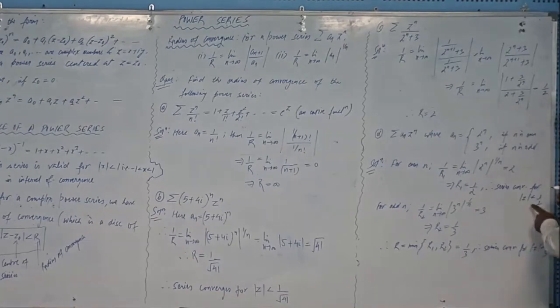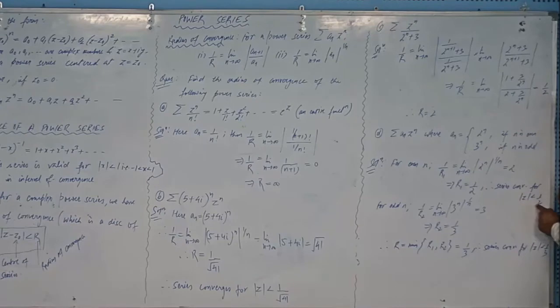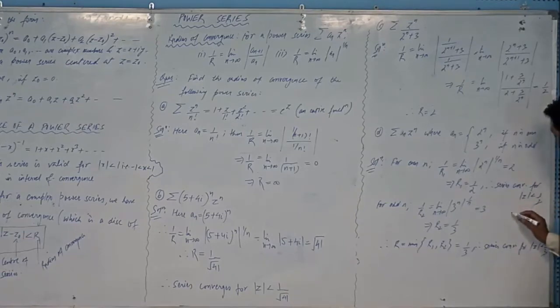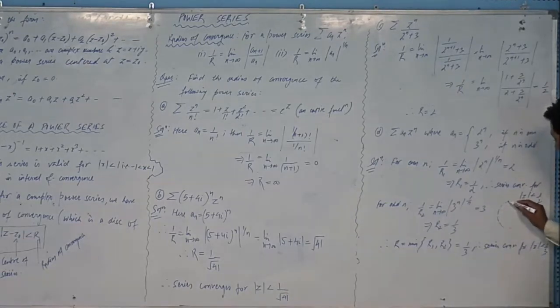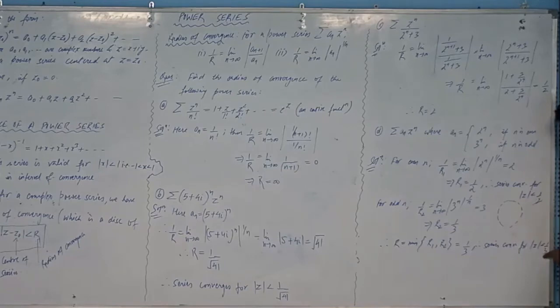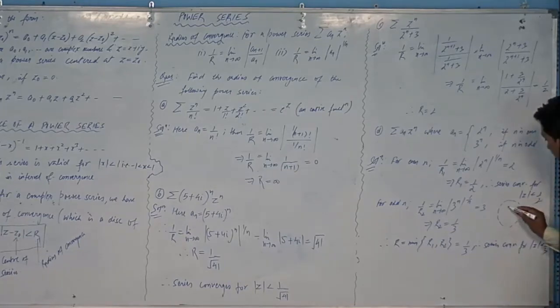So you focus on these two domains or these two disks. This is a disk centered at origin and radius 0.5, and this is the same disk centered at origin but radius 0.3. If I draw these two disks, the first one will be like this, the first disk of 0.5 radius, and the second disk will lie inside this first disk because the radius is less, 0.3, so it will be like this.